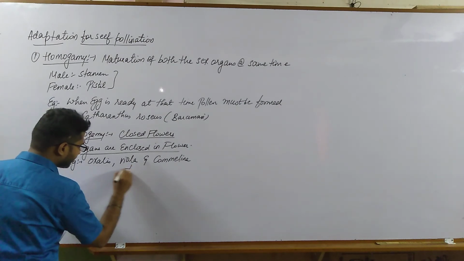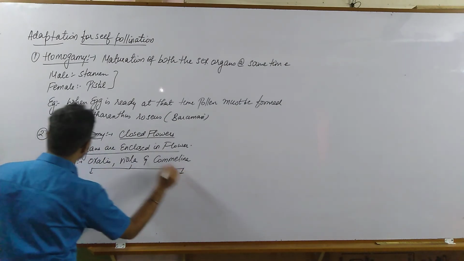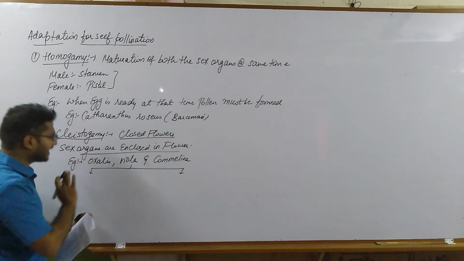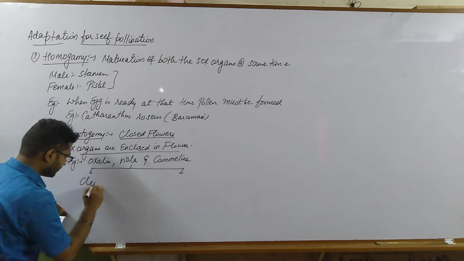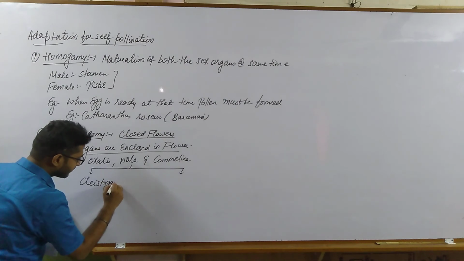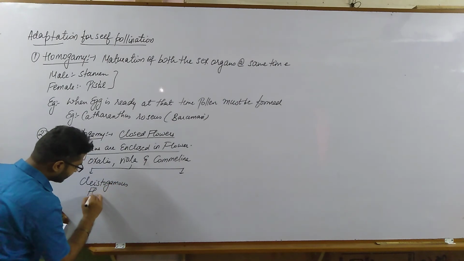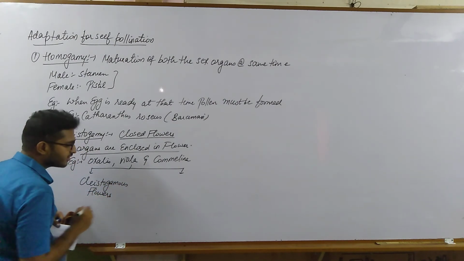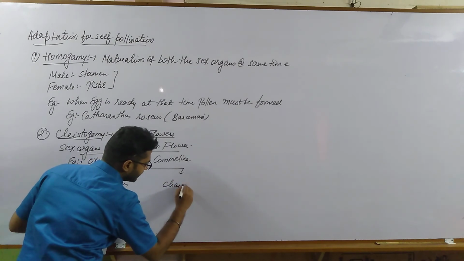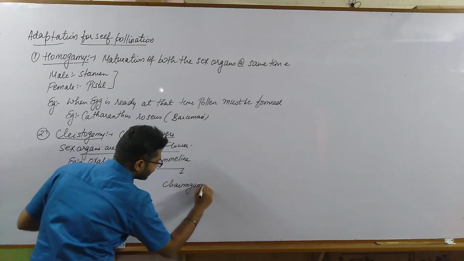One is the adaptation, the cleistogamous flower, and the second one is the chasmogamous flower.